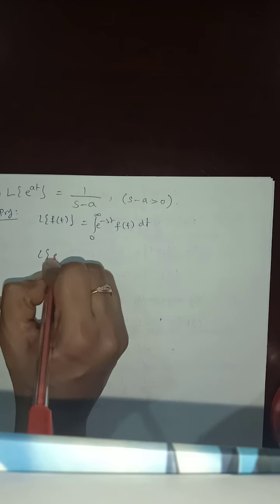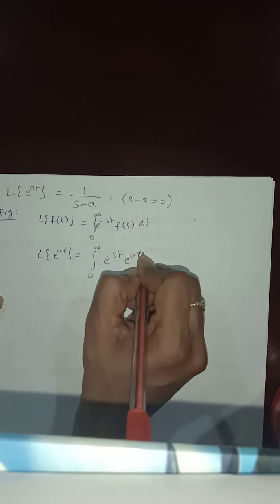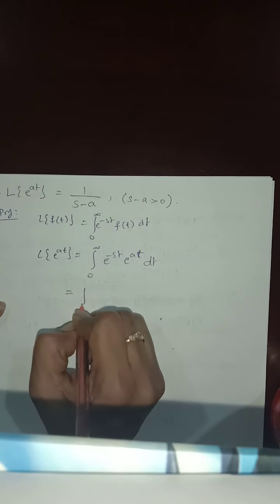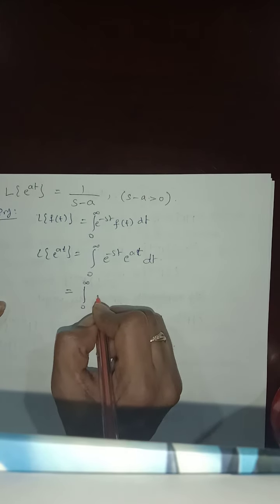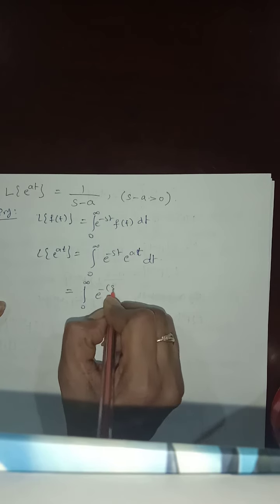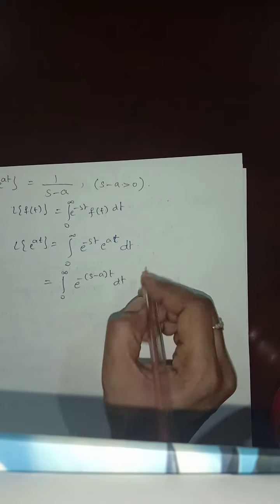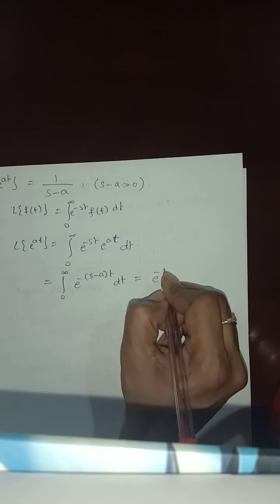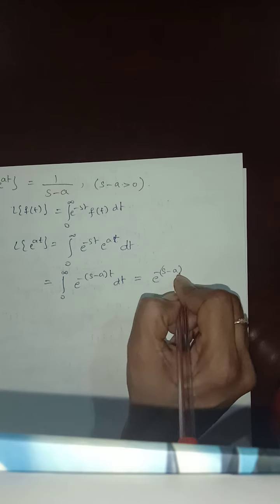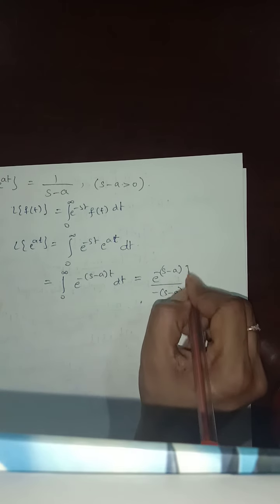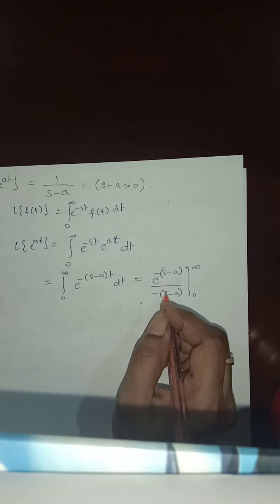We are finding L of e power of at, integral 0 to infinity e power of minus st into e power of at dt, which is equal to integral 0 to infinity e power of minus (s minus a) into t dt. Now you can find the integration: e power of minus (s minus a) t by minus (s minus a), with limits 0 to infinity.